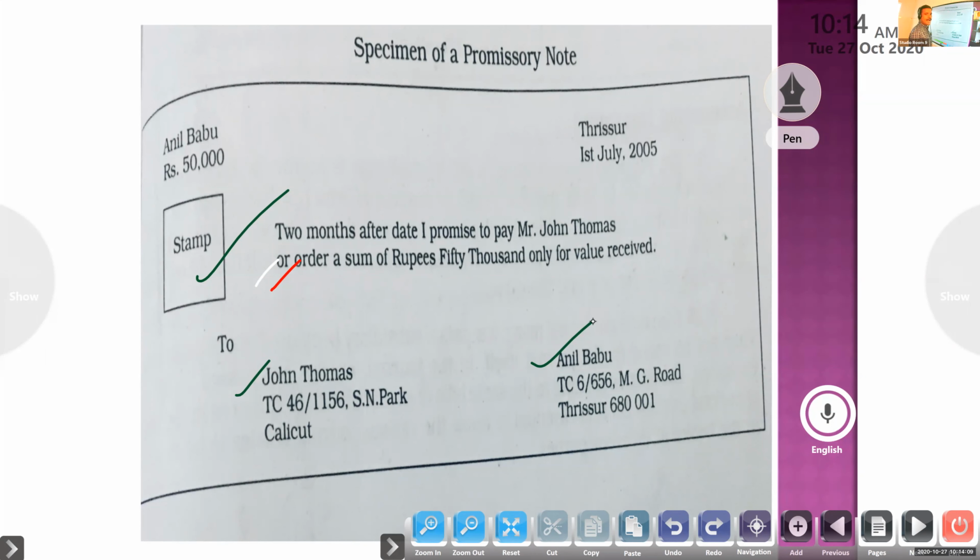An instrument in writing containing an unconditional undertaking signed by the maker. Signed by the maker, signed by the buyer, to pay a certain sum of money only to John Thomas, or otherwise according to John Thomas's order, any other person. That is a promissory note. It is a promise by the buyer to make the payment in future.